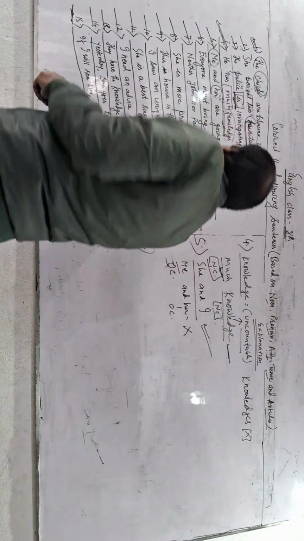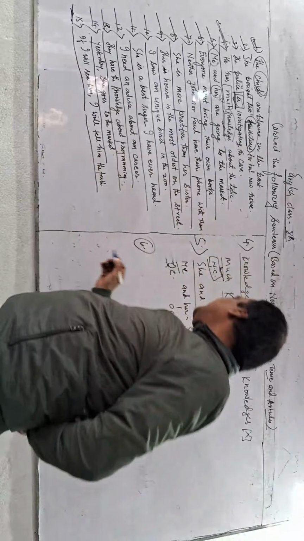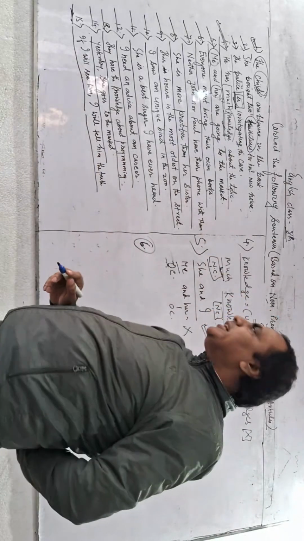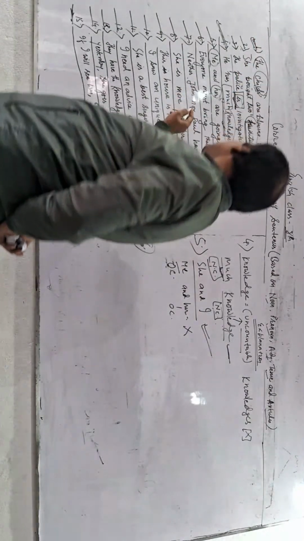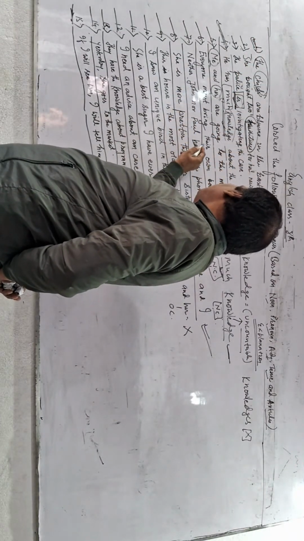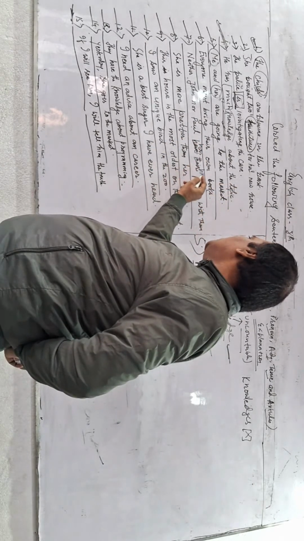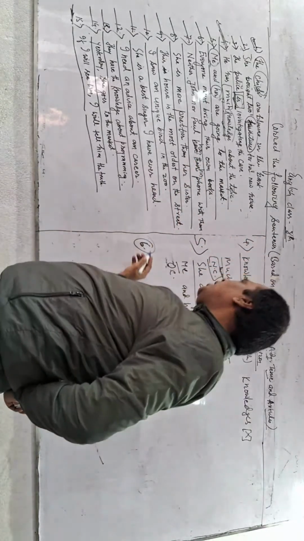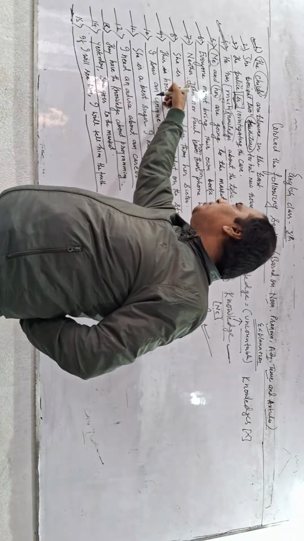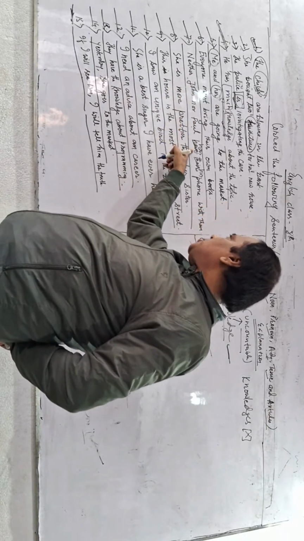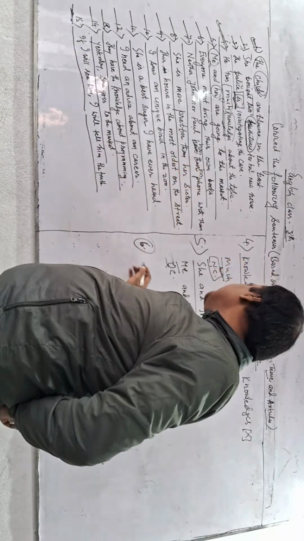Neither John nor Paul have their phone with them. You should know that actually this is the question of syntax. But one question I have put inside it: neither John nor Paul have will become has, and their will become his, both with them. Why? Just listen. When two singular nouns are joined by neither nor, the verb becomes singular and the pronoun for it will be used singularly. That is the issue.